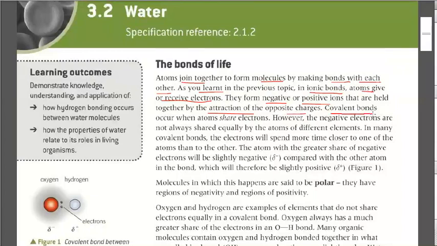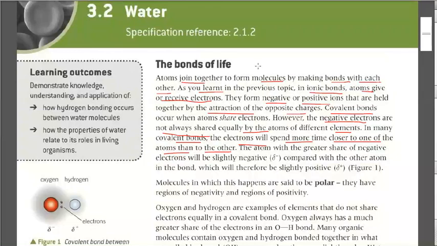Now the second type of bond is a covalent bond, which occurs when atoms share electrons. However, the electrons are not always shared equally by the atoms of different elements. In many covalent bonds, electrons spend more time closer to one of the atoms than the other. So whenever there's a sharing of electrons, we call this a covalent bond.